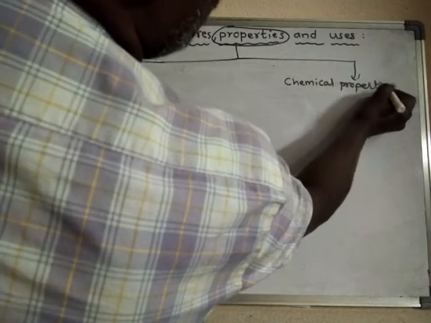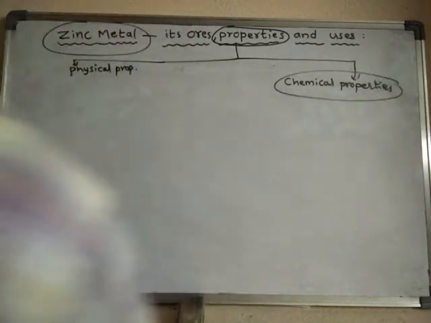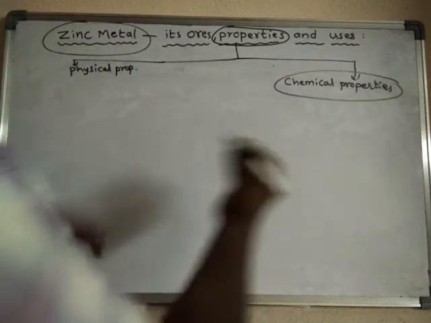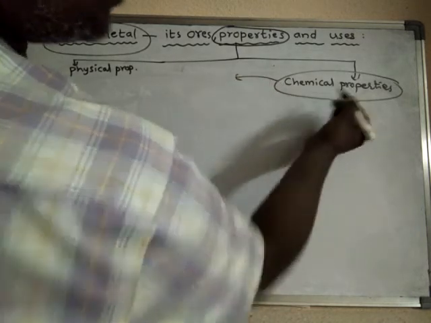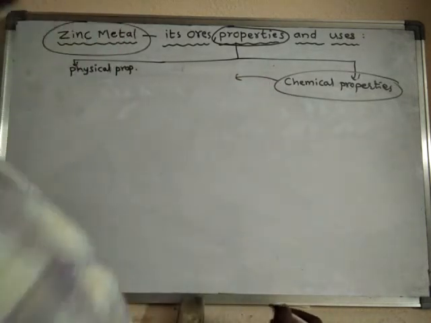If you speak about the chemical properties, generally these are nothing but the chemical reactions of zinc.